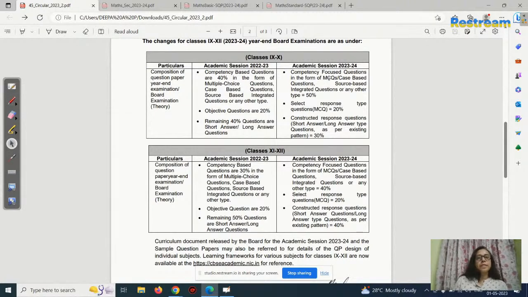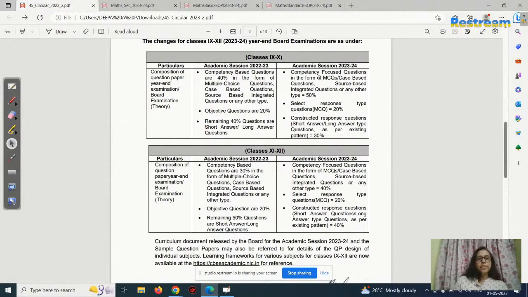Now this time, academic session 23-24, it is competency focused questions in the form of MCQs, case based questions, source based integrated questions, or any other type, 50 percentage. Do you understand? The board will be asking 50 percentage of these competency based questions.